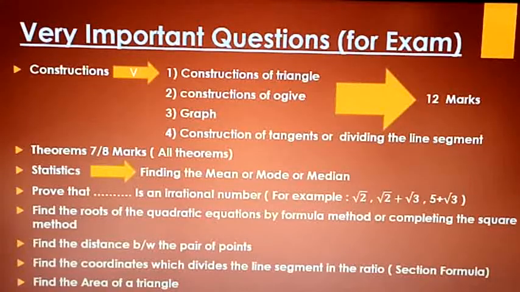Next, the statistics. In statistics, they can ask the question: find the mean, the mode, or the median, children. So out of these three, any question they can ask in the examination, right? The next question is, prove that dash is an irrational number. So it comes under the real numbers chapter, right?